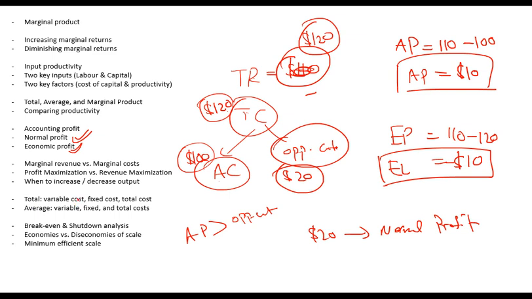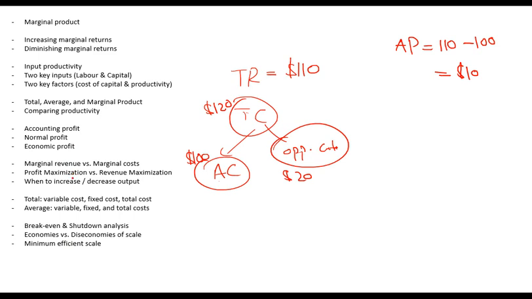So any company would want to generate at least normal profit. If it is not generating normal profit, that means that it should go out of the business or it should move to any other business. Any confusion so far? Okay, marginal revenue, marginal cost, this has been done.